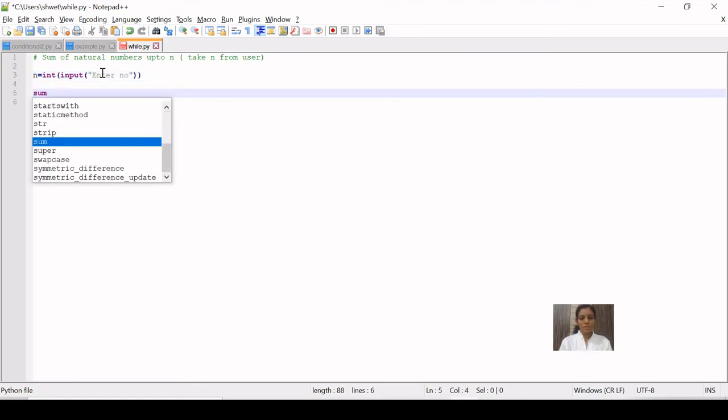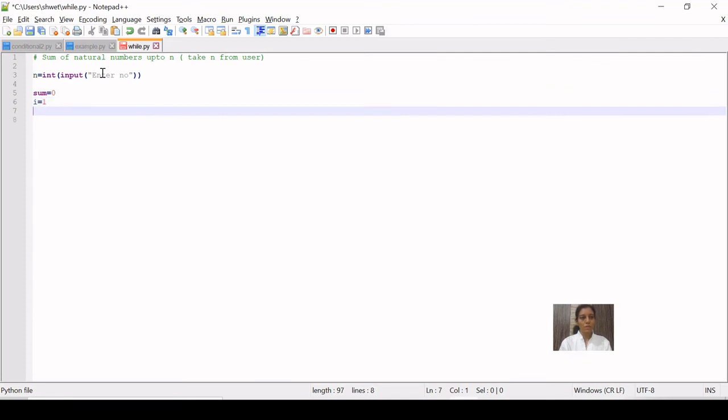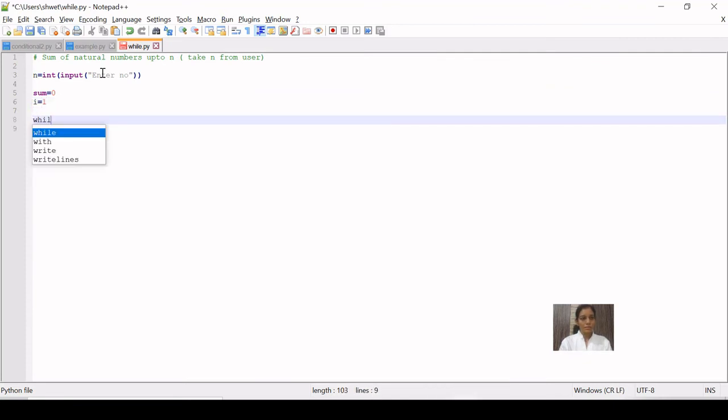This is the accumulation variable sum. This is the iteration variable i, which is initialized to 1, while i is less than n.